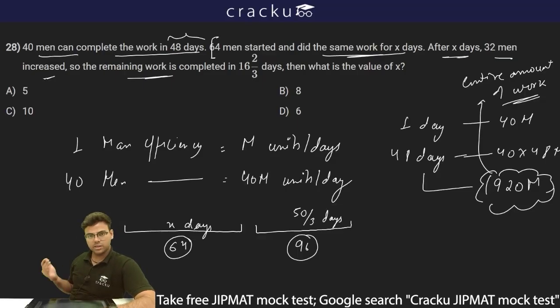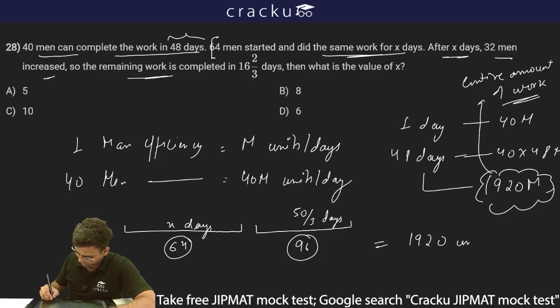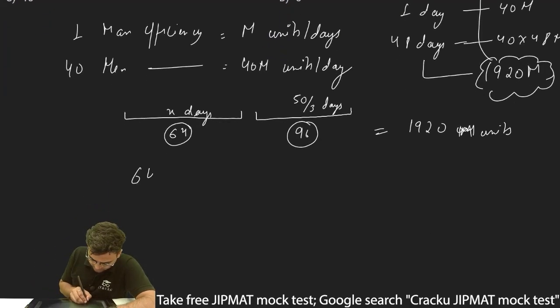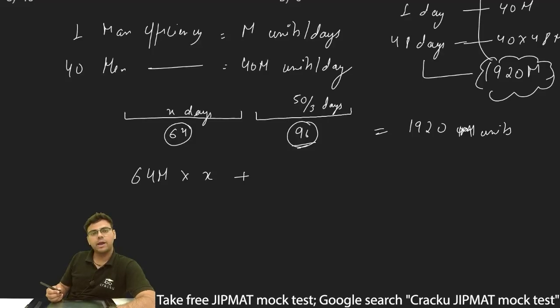For X days, 64 men worked, and for 50 by 3 days, 96 men worked, and they together completed 1920 M units of work. Thus I have to find out the value of X. So I can solve this equation. 64 men means efficiency will be 64 M, and total work in X days will be 64 M multiplied by X, plus there is 96 men, so efficiency will be 96 M, and they are working for 50 by 3 days, so total work would be 96 M multiplied by 50 by 3.